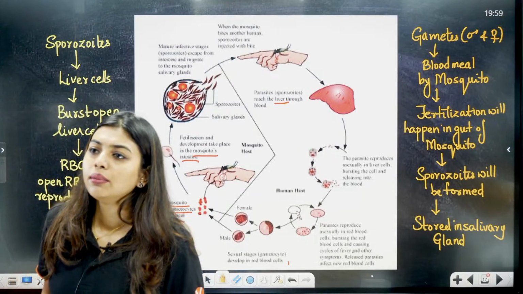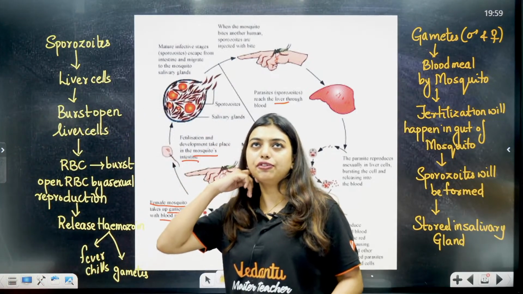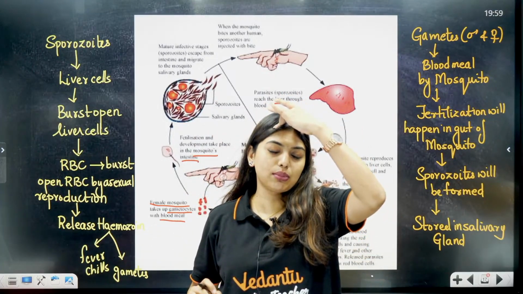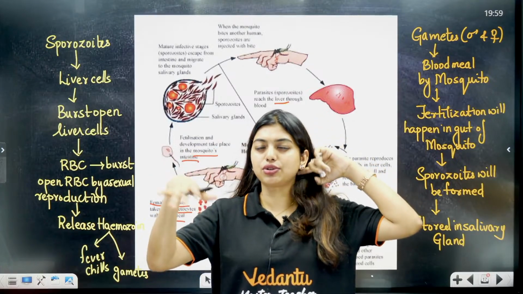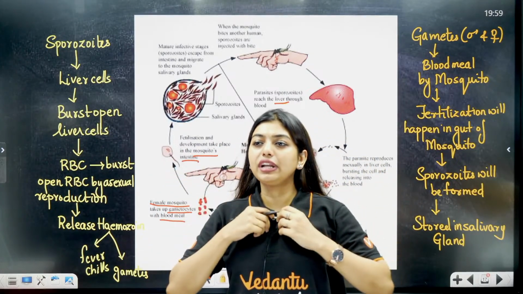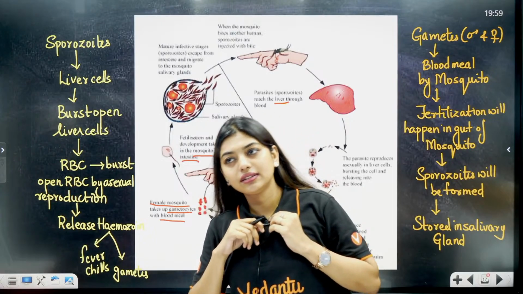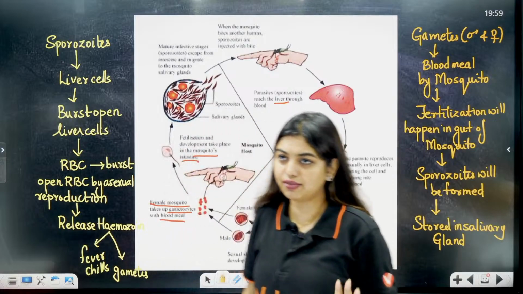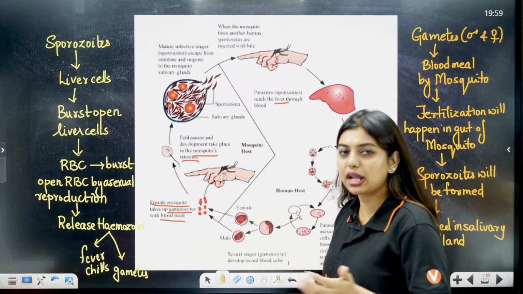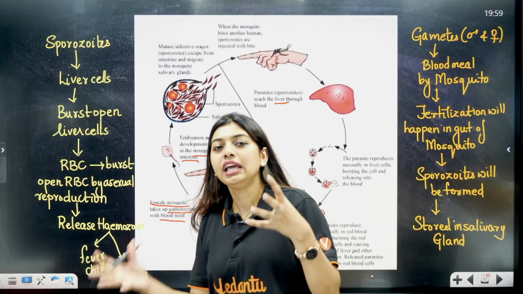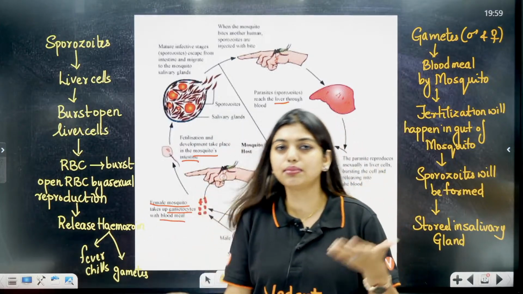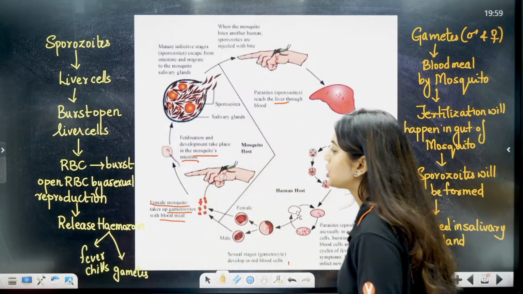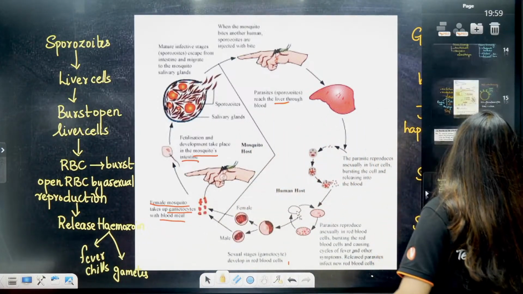Okay. Ma'am, what if, students, see, first of all, if Plasmodium has entered our body, it is going to cause big damage to our body, okay? It is going to block our vascular systems, blood flow. So in case it is there in our body, it is going to cause damage itself, okay? Because we are already infected with it. Plasmodium vivax has already entered our body. If gametes are there, then the next mosquito comes, it will take in the blood meal or not, we are still going to get affected, okay? Yes. So this is the whole flow chart of it.